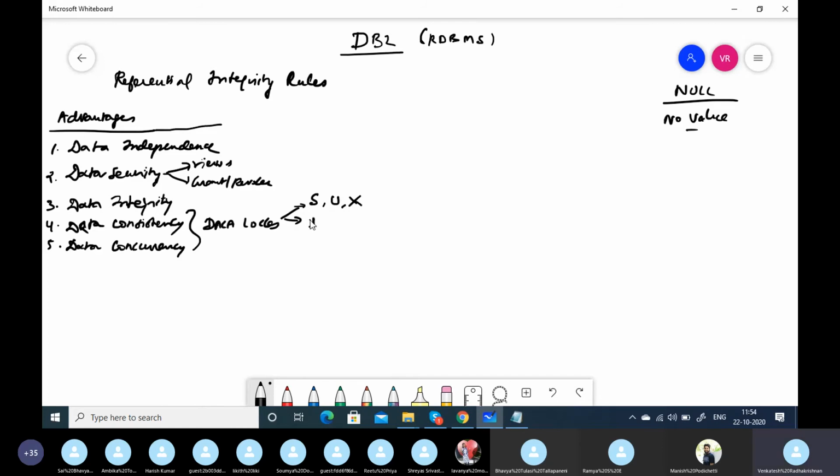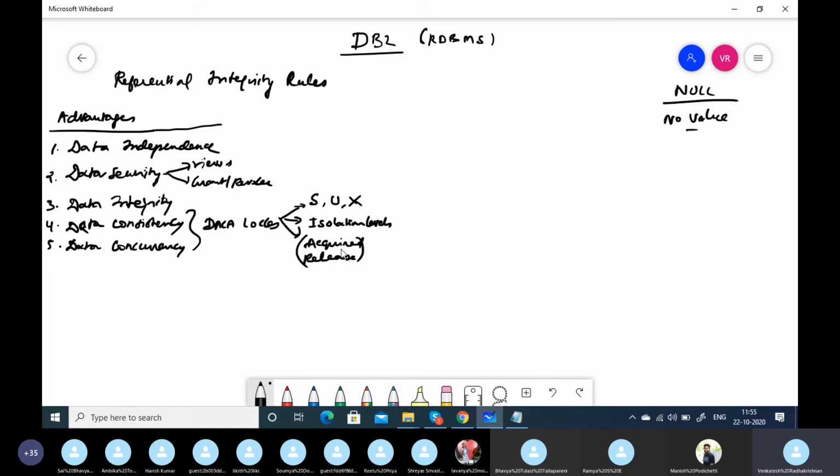And we have isolation levels, which Pawan was asking about, and then we have another set of parameters at the table or table space level, which is acquire and release. These acquire and release will be given as a part of bind parameters.